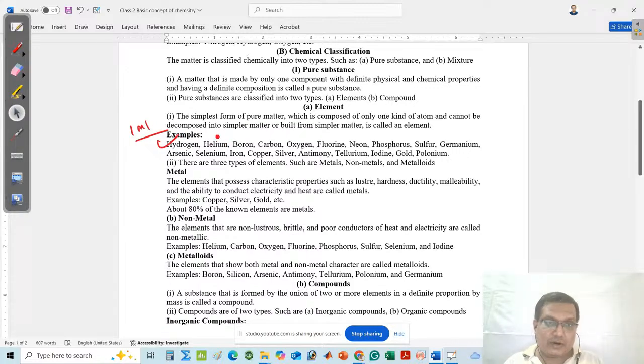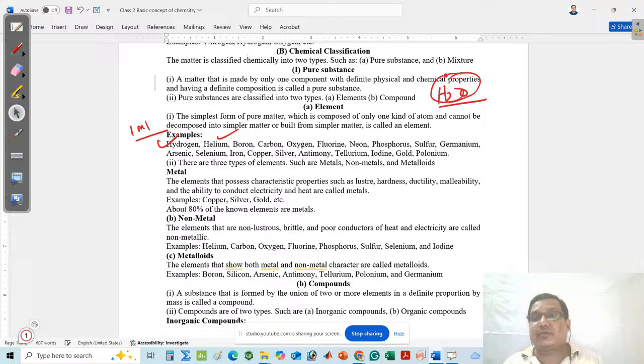Similarly, if you think about helium, boron, carbon, all are said to be elements. Suppose I want to give water. Can you say that water is an element or a compound? No, it cannot be said to be an element because there are two types of atom: one is the hydrogen atom, another is the oxygen atom.